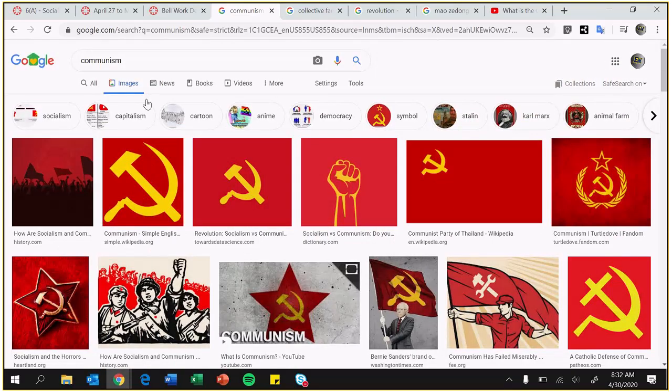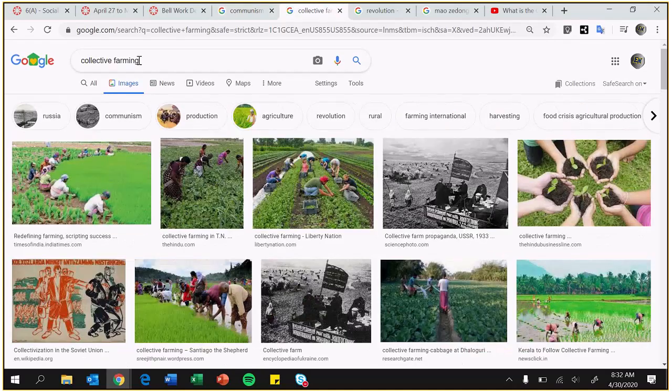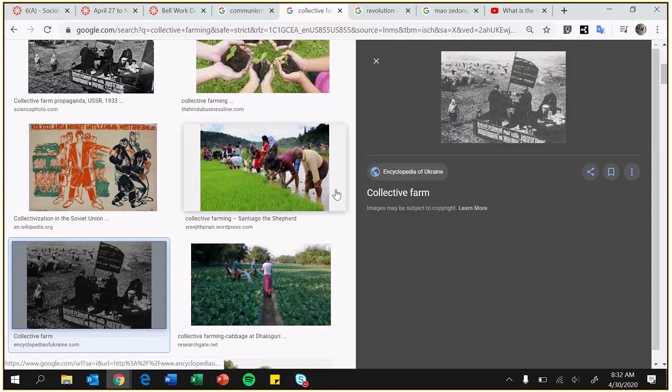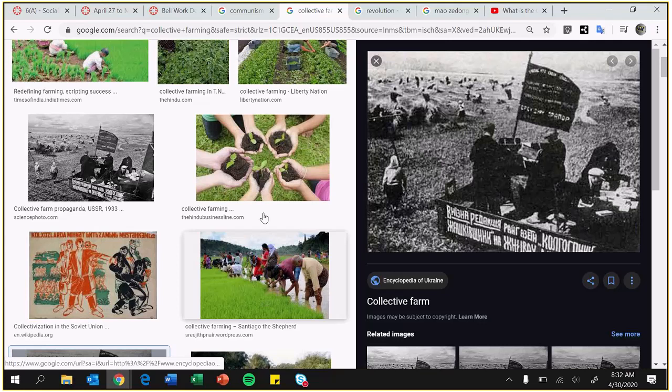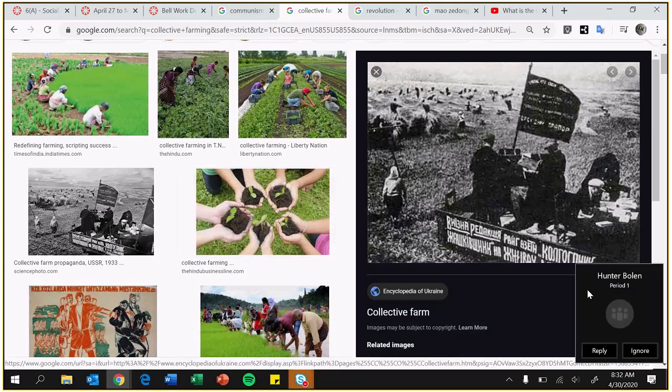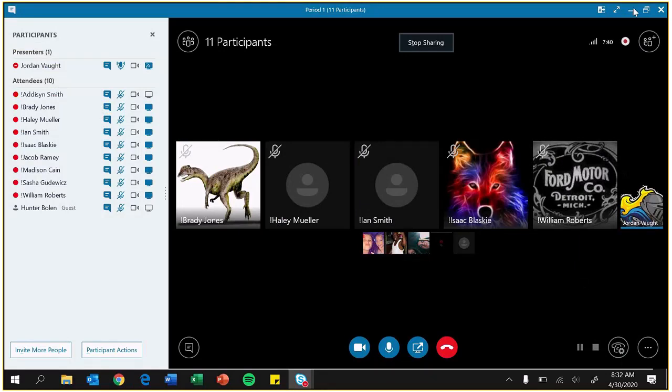All right. Collective farming, same thing. I just typed in collective farming, and you see everyone coming together. Some of these images probably work better, like this one. That one image is probably the best one to use for this context.